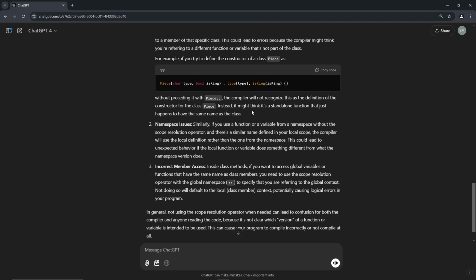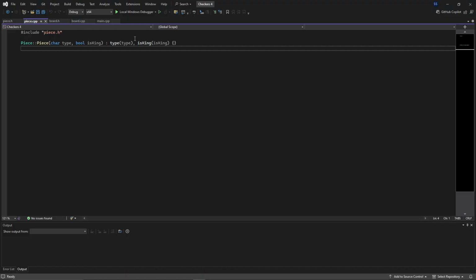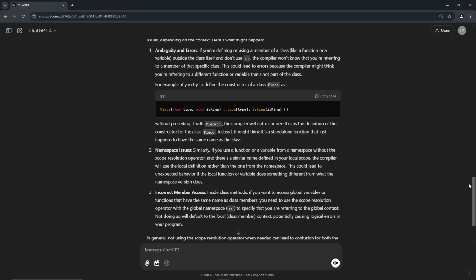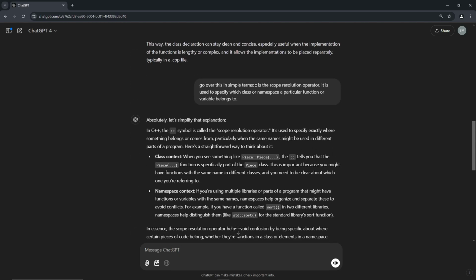Also, inside the class, I wish we could mess up a million times and actually see the bad stuff that would go on with it, but honestly, we can't right now because we have the answer right here. So yeah, include this, I guess, when ChatGPT says so, because honestly, I don't know what this says. Look at all these words. When I said simple, I did say simple, right?